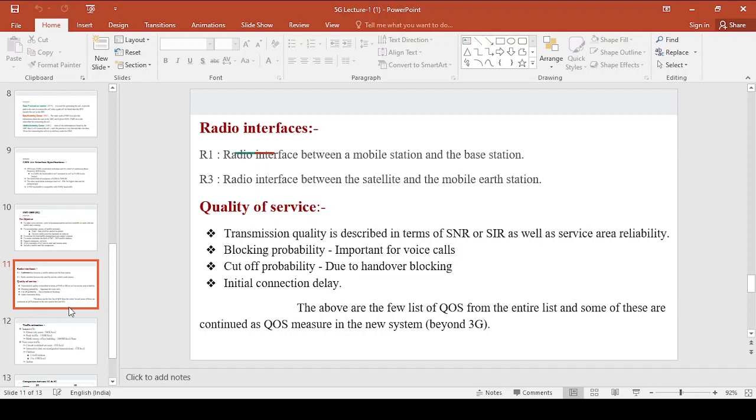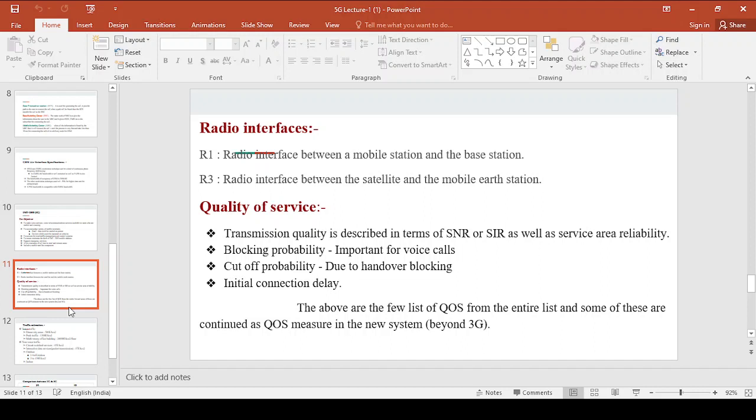That means radio interface R3 has been extended to 5G also. Connecting to satellite systems started from 3G only, but this has been extended to 4G and from 4G to 5G, right?